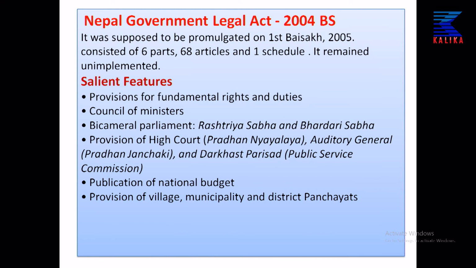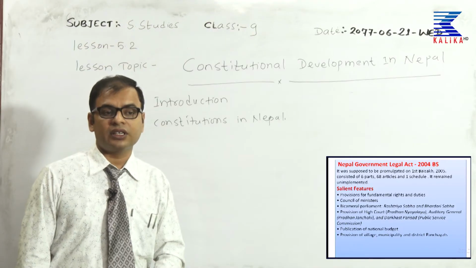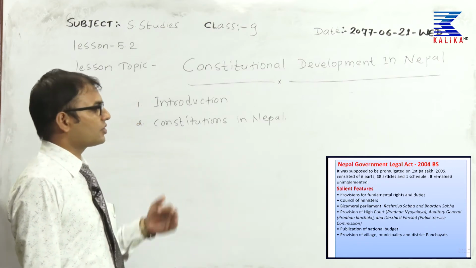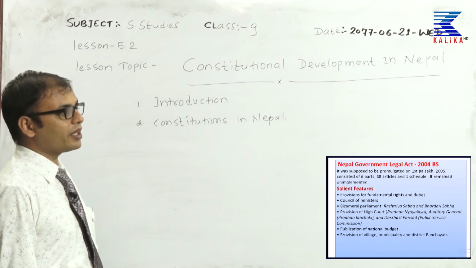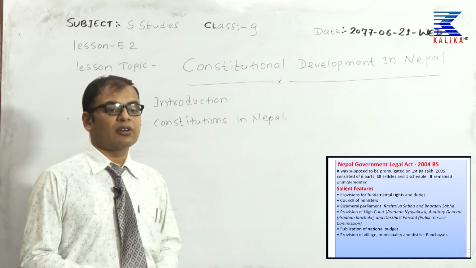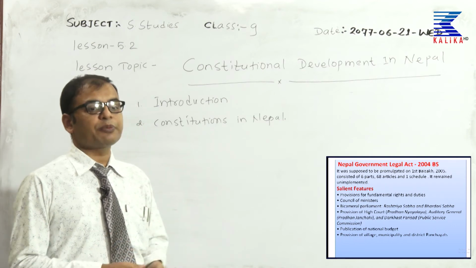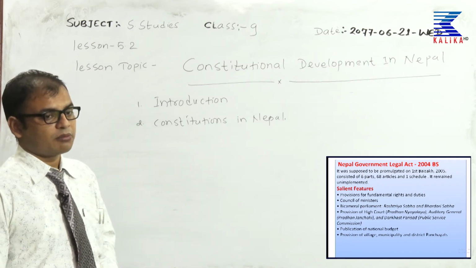Now we are going to discuss in detail what constitutions have been implemented in Nepal up to now, what were their salient features and what were their drawbacks. First of all, the first constitution, the Nepal Government Legal Act 2004 BS. As I have already told you, it was prepared by Rana Prime Minister Padma Shamsher.